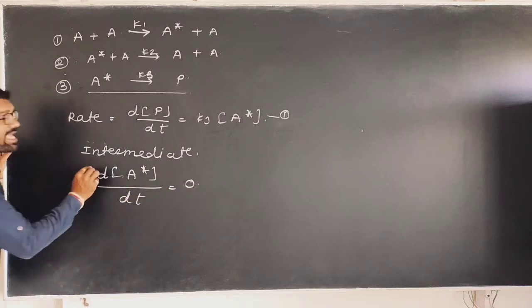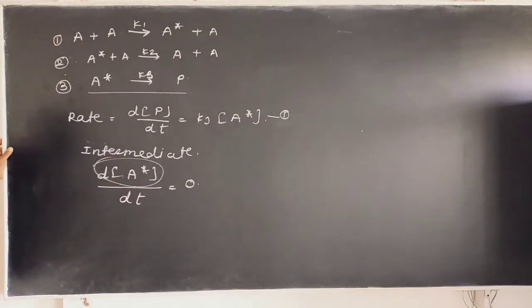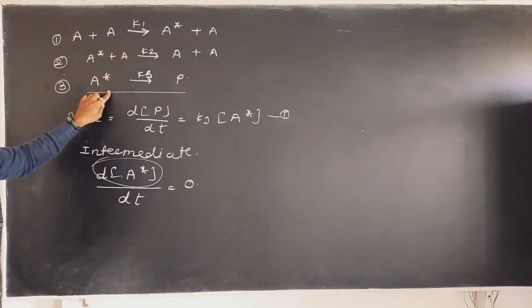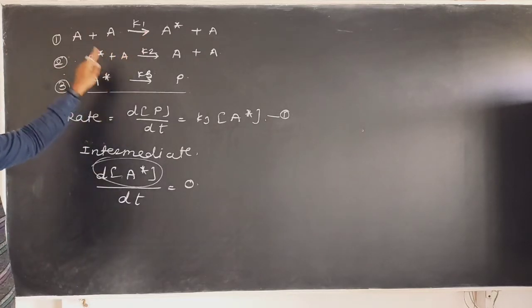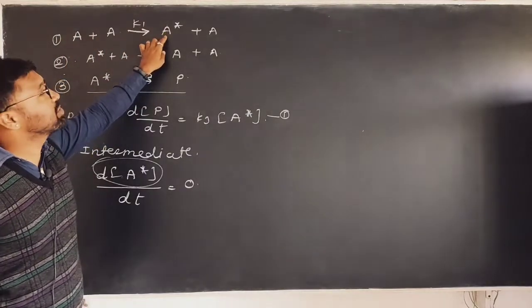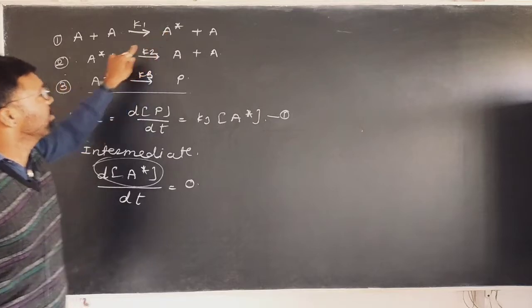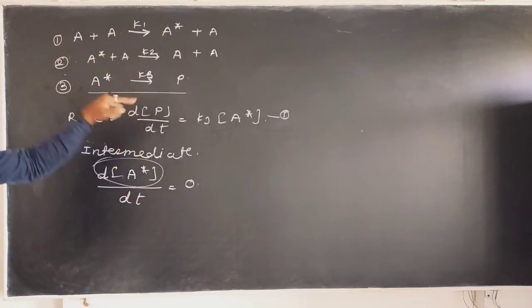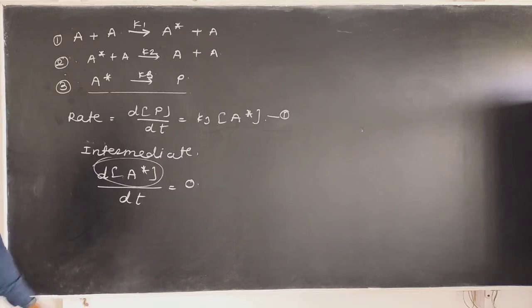Now what is this A star? A star is a reaction intermediate which is formed in the first step, and involved in the second and third steps too. If you observe, in the first step A star is formed, while in the second and third steps A star is decomposed, that means its concentration goes on decreasing.